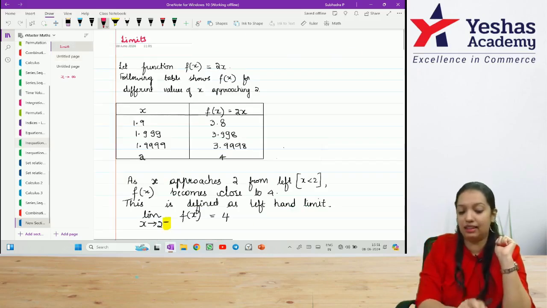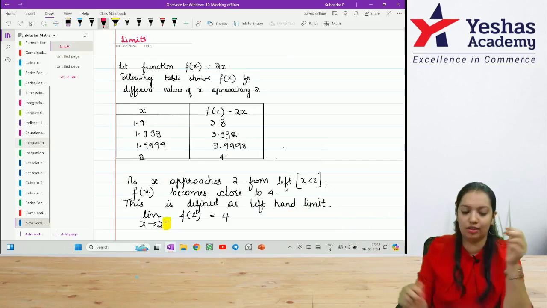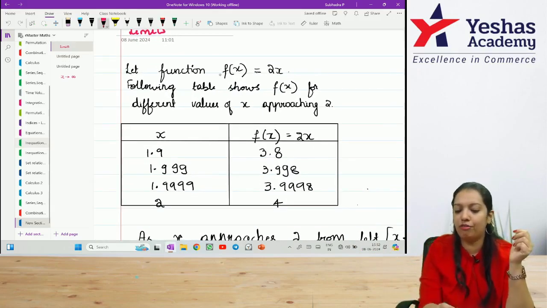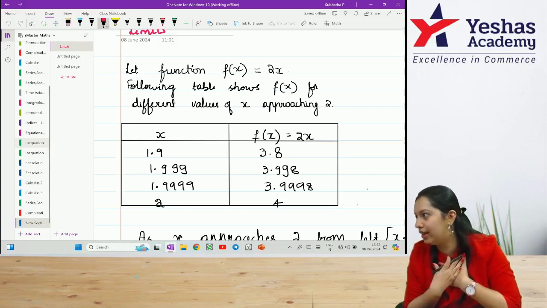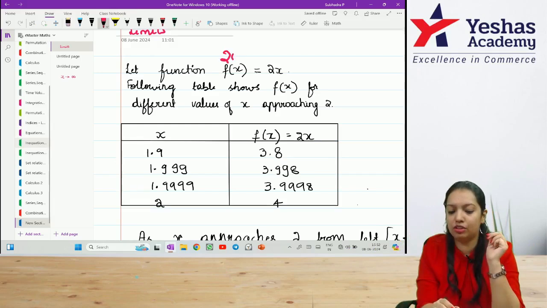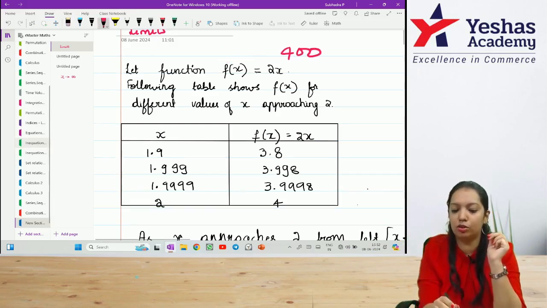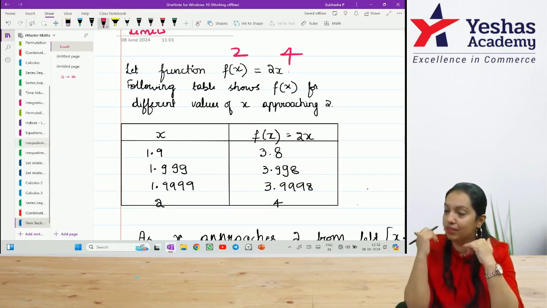In limits, there can be two types, left hand limit and right hand limit. What you can see on the screen, let's assume that the function is equal to 2x. Now, whatever amount I invest in the stock market, I want that amount to be doubled. Say if I invest 200, I want the amount to become 400. If I invest 2 rupees, I want that amount to become 4 rupees. I want the function to get doubled.